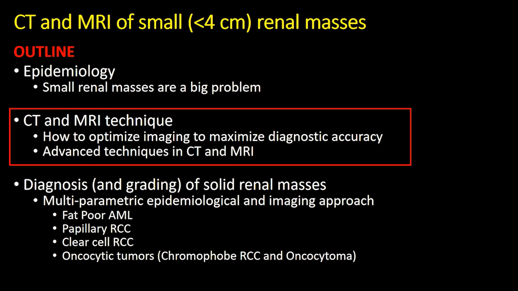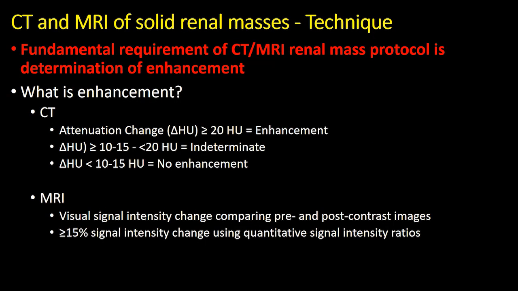So moving on to CT and MRI technique. The fundamental requirement of a renal protocol CT or MRI is to characterize the presence or absence of enhancement. In order to do that, you need to know what the thresholds are to diagnose enhancement confidently with both CT and MRI. On CT, we primarily rely on attenuation change comparing unenhanced and post-contrast enhanced images. And the number that's ingrained in the literature is an attenuation difference of greater than or equal to 20 Hounsfield units. Although newer literature evaluating multi-detector CT has proposed that 15 Hounsfield unit may be a more reliable threshold for